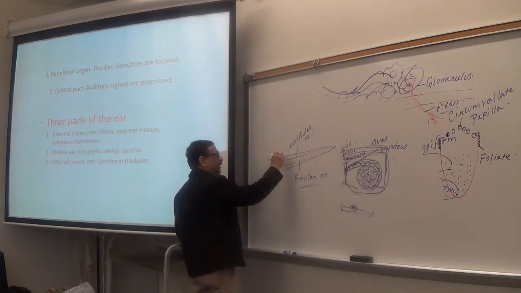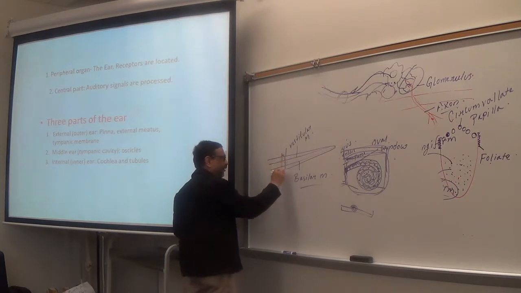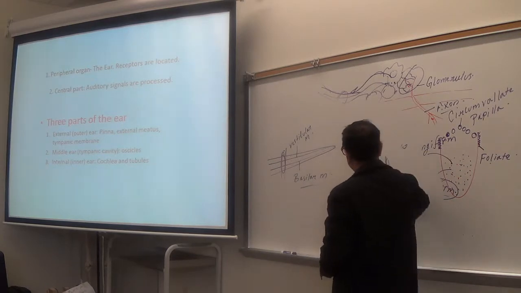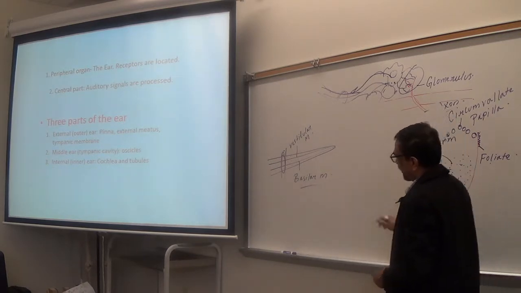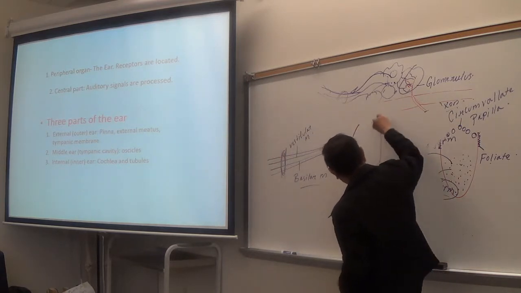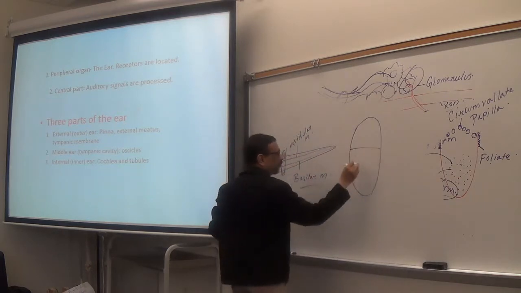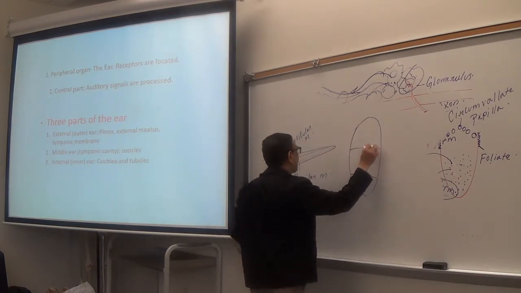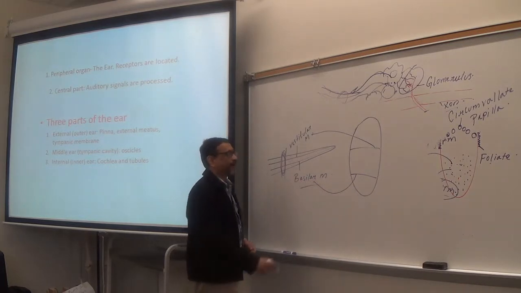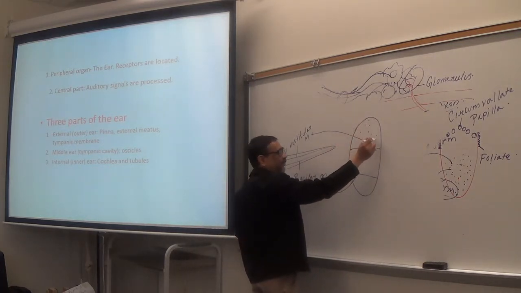Now if I just take a slice, cut it and take this part out and look under the microscope, you can easily do that. So I'm taking a slice of this cochlea here, so it is like this. This is the vestibular membrane, this is the basilar membrane, and all these 3 are filled with fluid.